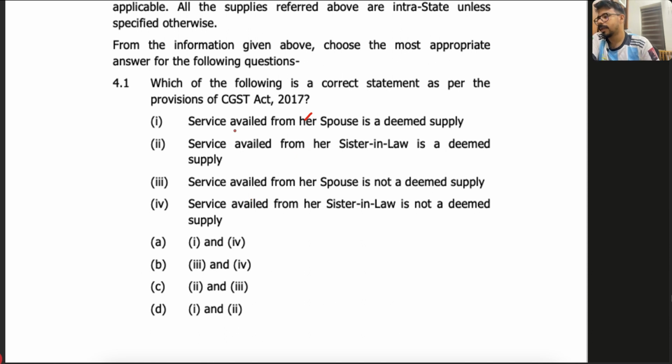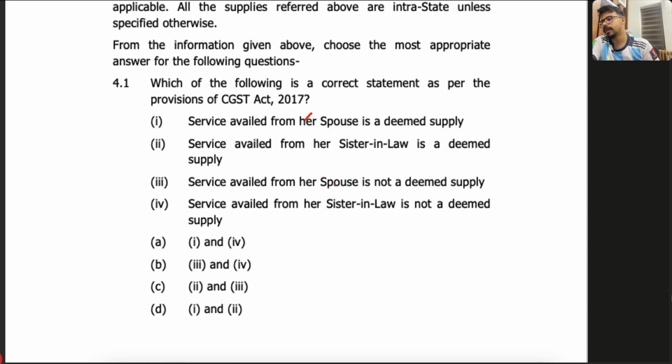Service availed from her spouse is a deemed supply. Next one, service availed from her sister-in-law is a deemed supply. Then, service availed from her spouse is not a deemed supply, and service availed from her sister-in-law is not a deemed supply. First of all, you have to understand one thing. Spouse is definitely a related person, but whether sister-in-law is a related person, of course not. Who else are your related persons? Officers, directors, they are given like that. And apart from that, your family members: spouse, parents, brothers, and children always, and sister, brother, parents, grandparents, if they are dependent. That's all your related persons.